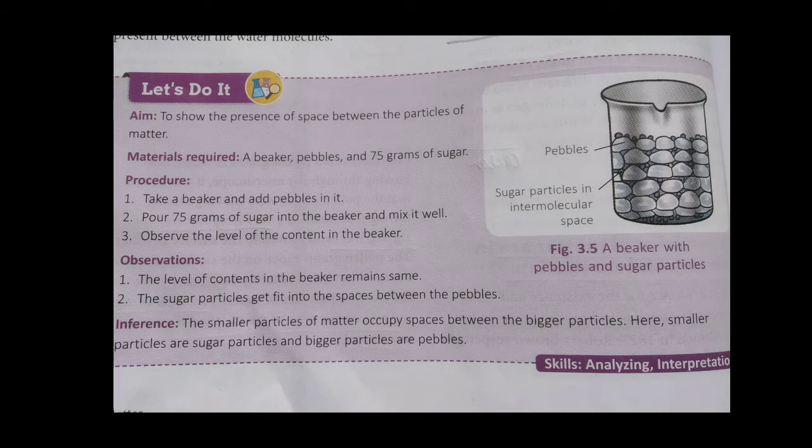So what does it show? It shows that particles have space between them, right? The bigger particles here are pebbles, and the smaller particles are sugar. So sugar has taken place in between those bigger particles. Okay, go through this activity yourself in the book, you will understand. It's very, very simple. Okay, students.